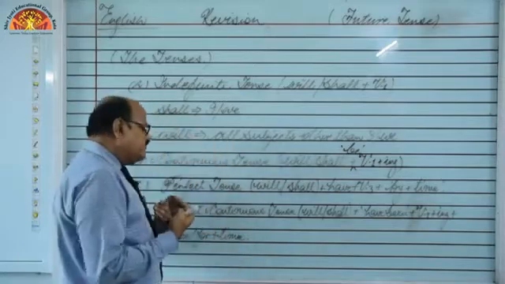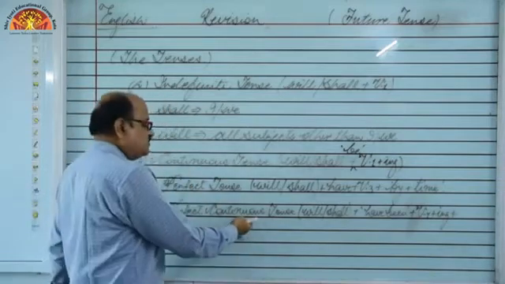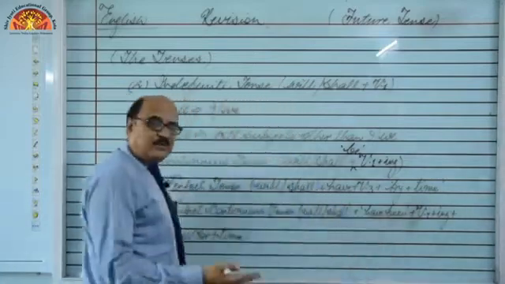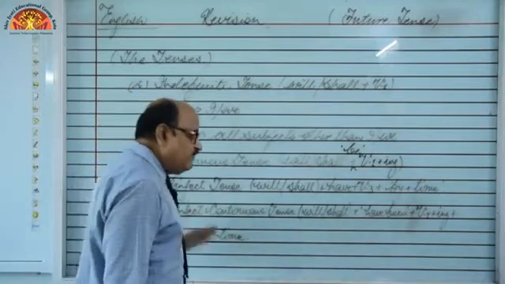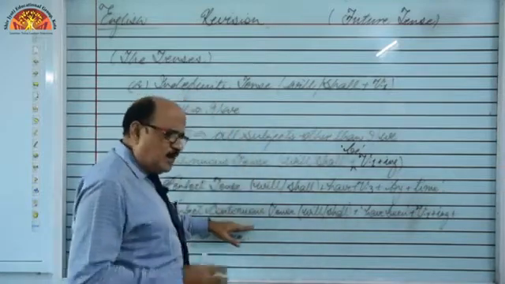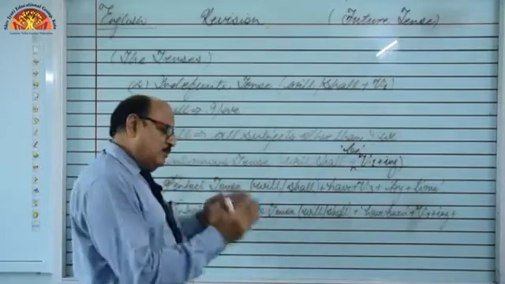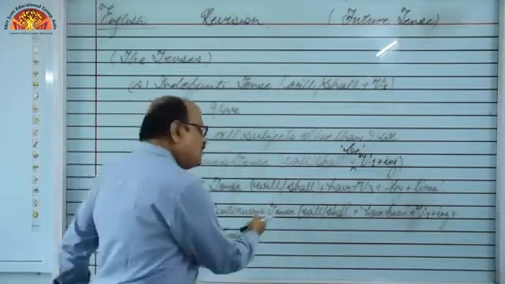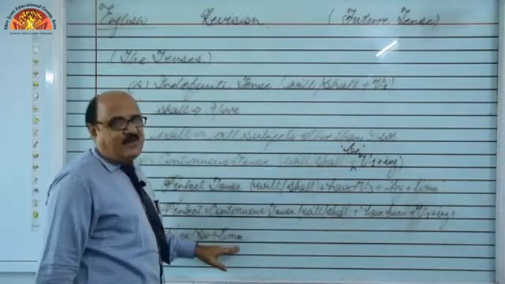Means some salient features are taken from perfect tense and some salient features are taken from continuous tense, and we combine them using another word, been, and that becomes perfect continuous tense. And when it comes to future perfect continuous tense, we assume, we imagine that a particular piece of work will have been going on and time is also there. So, from such and such time that work will have been going on, and we use since and for along with time. I have already explained.